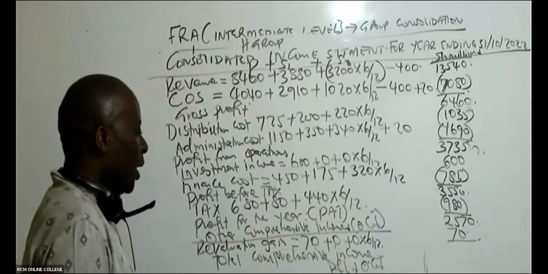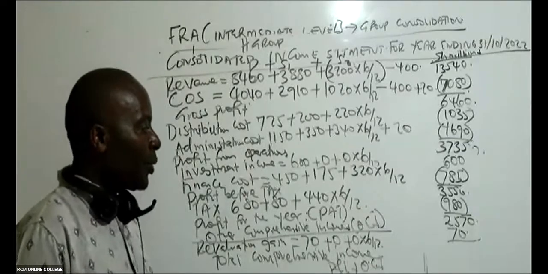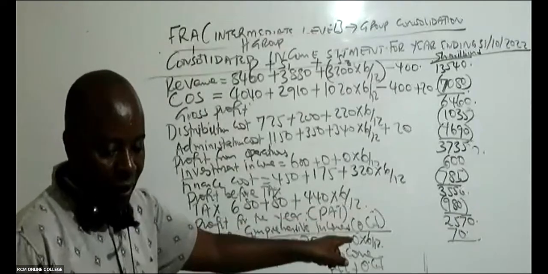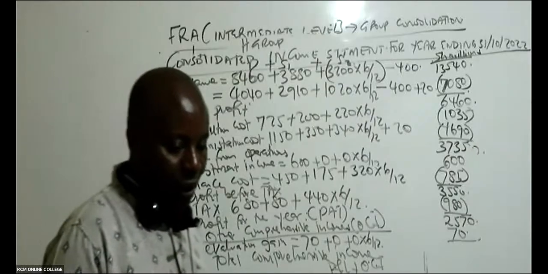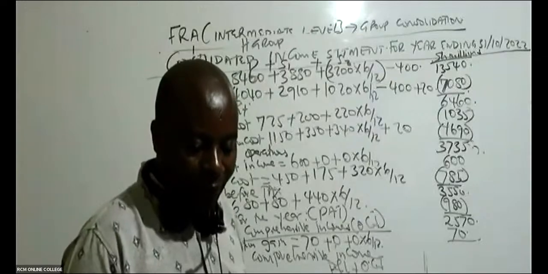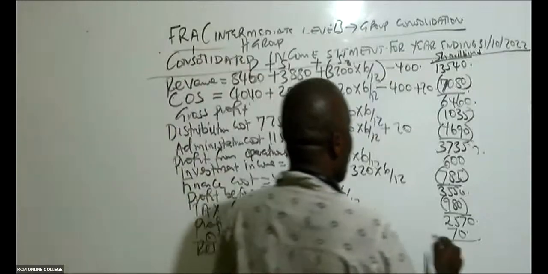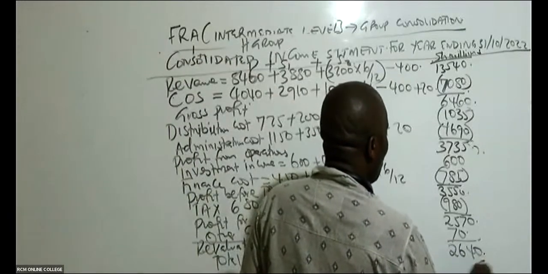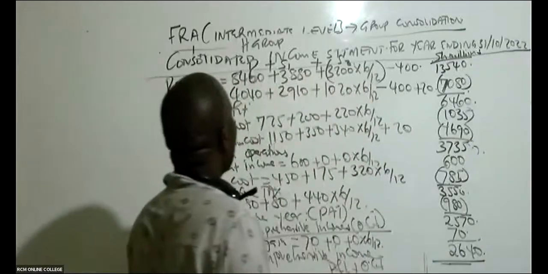You take that 2570 plus 70, which will end up giving us what figure? 2640. So once you reach here, ladies and gentlemen, you should be able to go straight away and do the